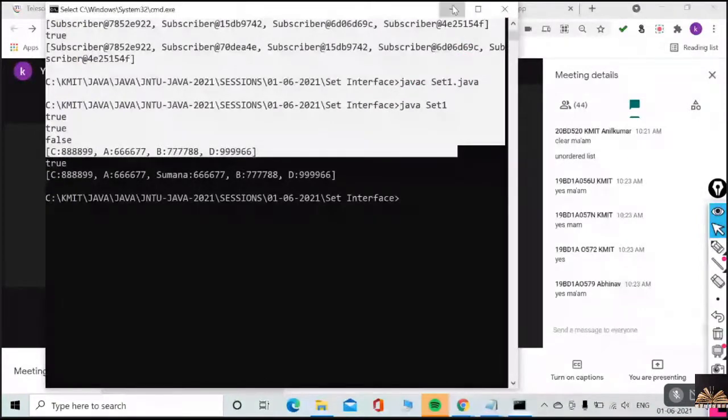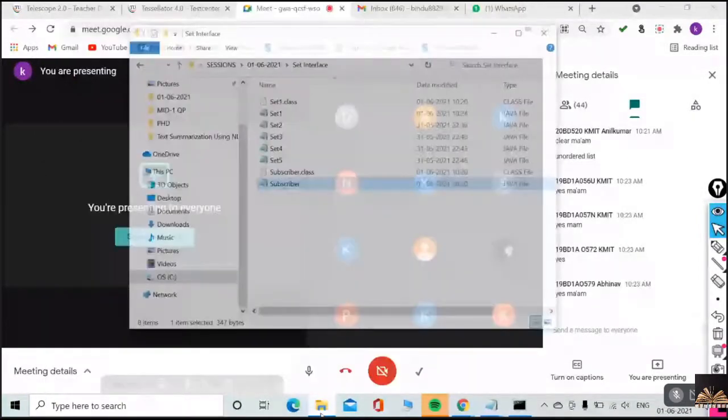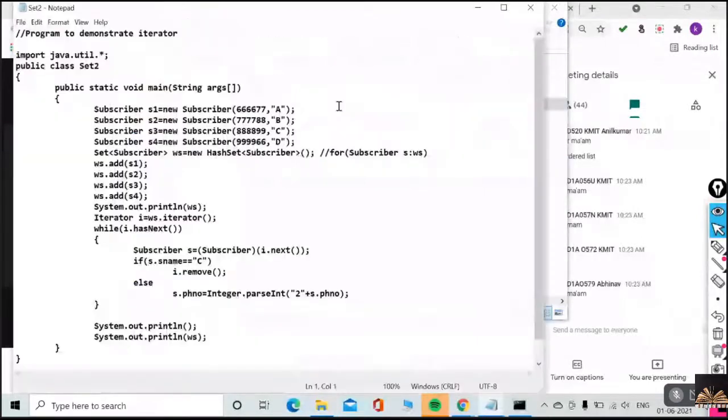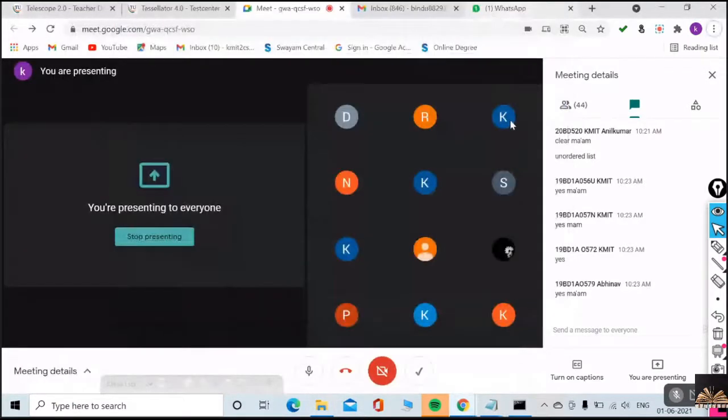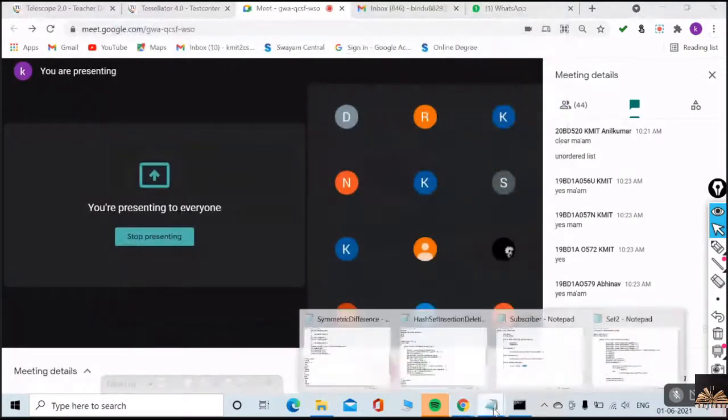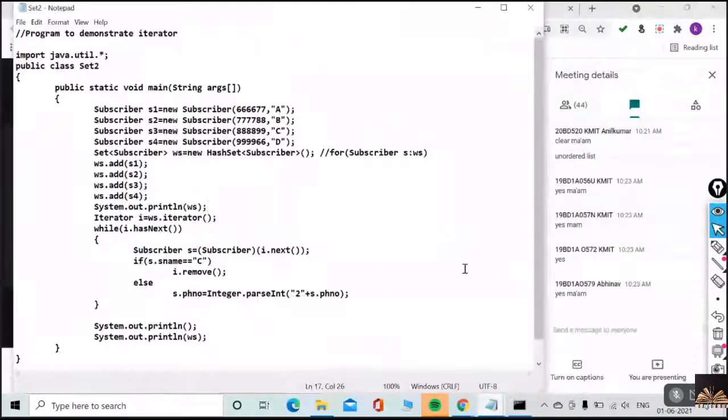Did everyone understand how what is set one? Look at the second program, guys. Look at the second program very clearly. Okay.